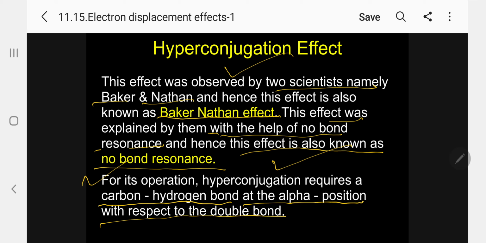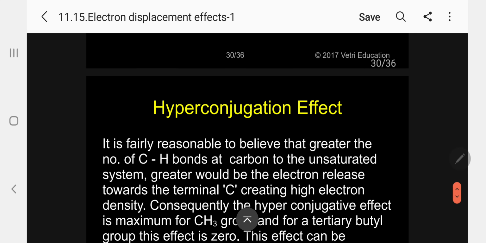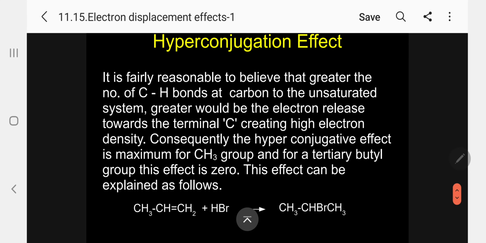Kindly follow. Now, it is fairly reasonable to believe that the greater the number of carbon-hydrogen bonds at the alpha carbon to the unsaturated system, the greater will be the electron release towards the terminal carbon, creating high electron density.